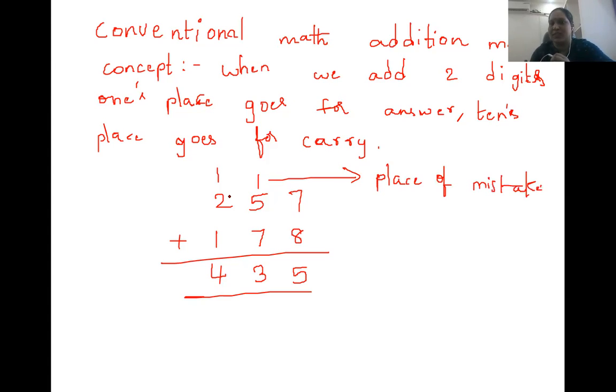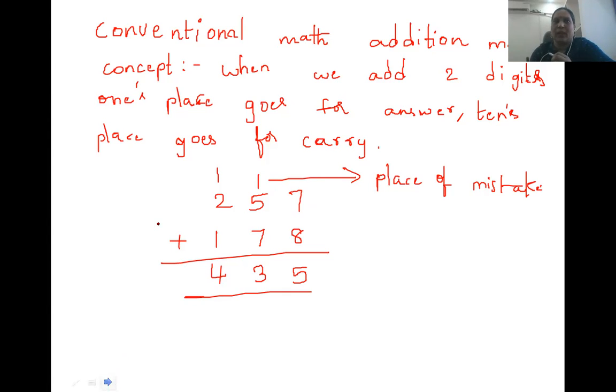It's a place of mistake. Even though we know that this is causing us to get incorrect answers, there is no solution for this in conventional math. So definitely this is a speed method, but it has some inaccuracy in it. The method itself has some inaccuracy, and there is a place of mistake for which there is no solution.